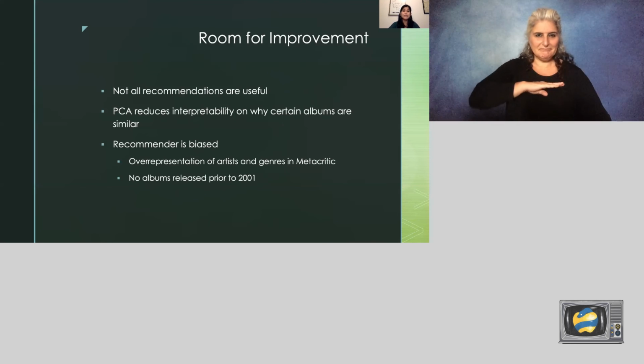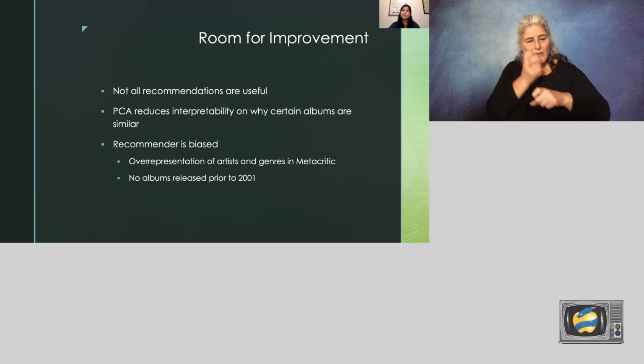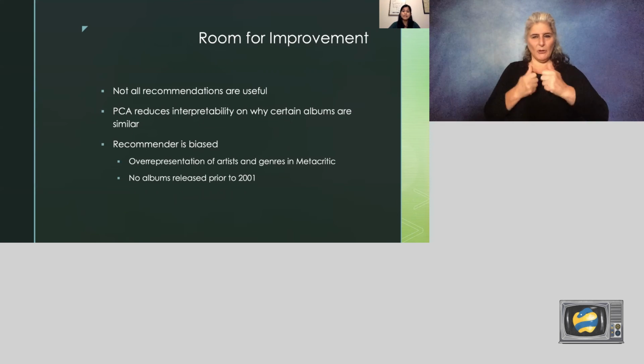I also realize that using principal components analysis makes the components hard to interpret. So when there's a strange recommendation, it obscures which of the original 13 features were actually similar to the input album. To improve the interpretability, I'd be interested in trying this again, but keeping all 13 features to see how it impacts the recommendations.